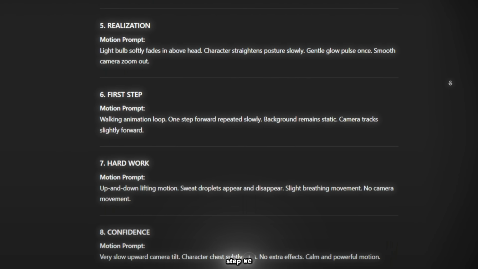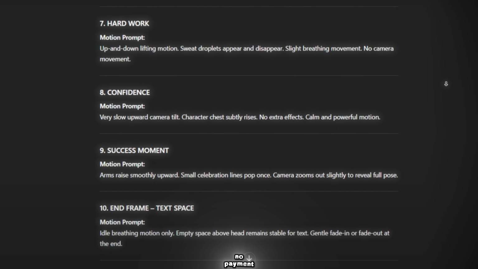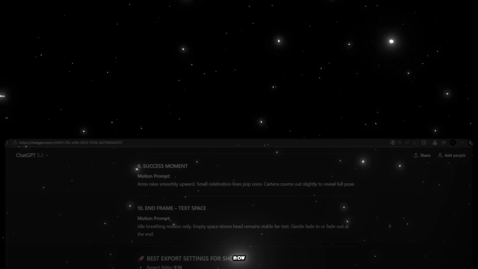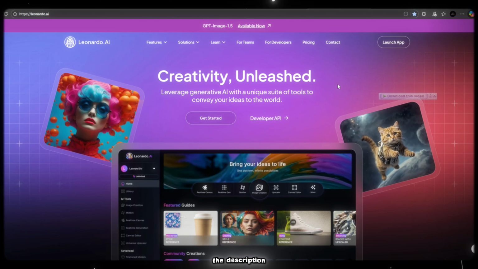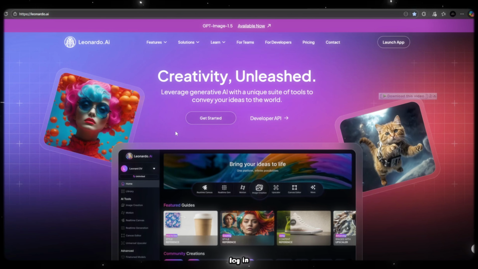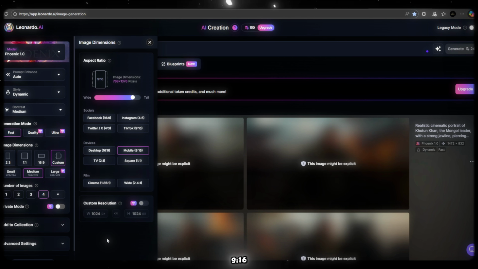At this step, we will use a 100% free AI tool, no payment required, because we are using a completely free method. Now open Leonardo AI. I've given the link in the description, so just open the website and log in. When you log in, you'll receive 150 daily free credits. Now select the default model and change the image ratio to 9:16.